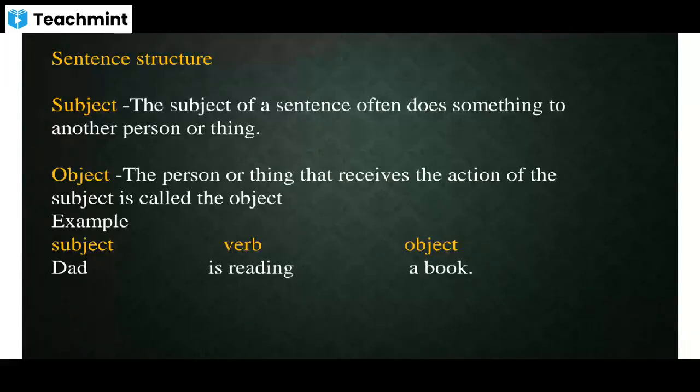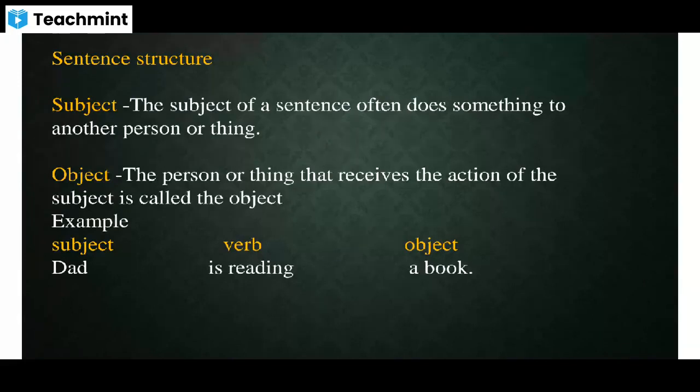Is reading. That is the action which dad is doing. That's why it is the verb. There is an auxiliary verb as well as a main verb. Right? And dad is reading what? A book. So a book, it's a thing which is receiving the action. That's why it is the object, right?